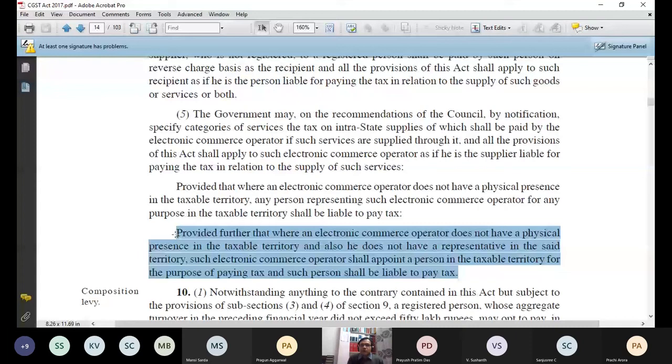So whenever you travel through Ola, always see that they will charge CGST and SGST or IGST as the case may be. Always check your slip. Under section 9, subsection 5, they are charging it. Anyhow, so this is my first topic, levy and collection, 9.1, 9.2, 9.3, 9.4, 9.5.